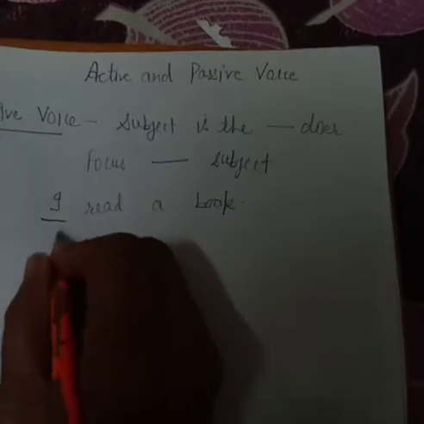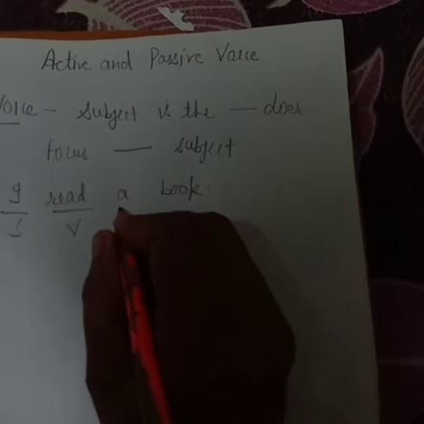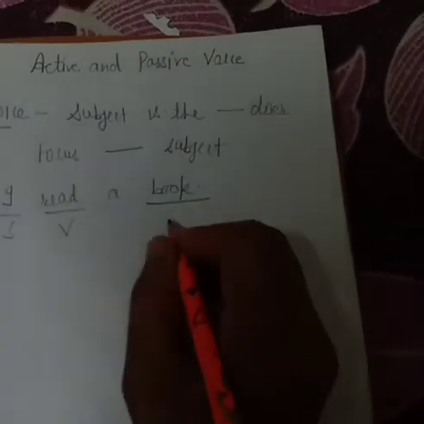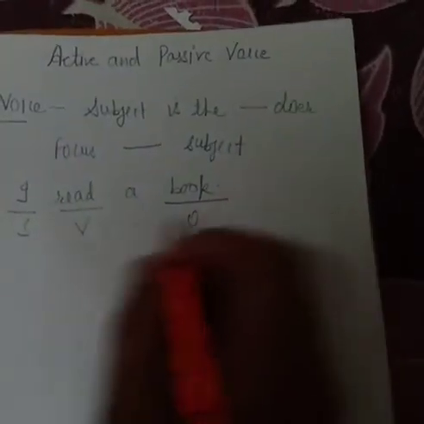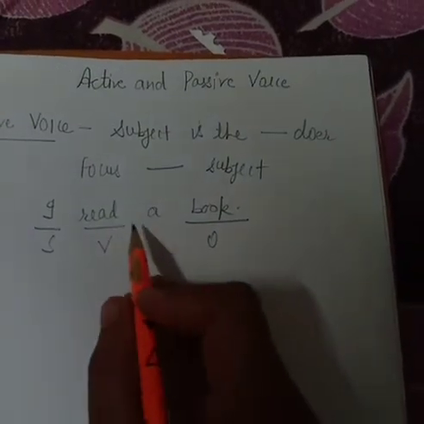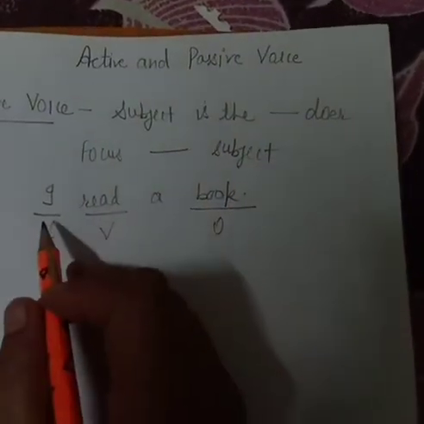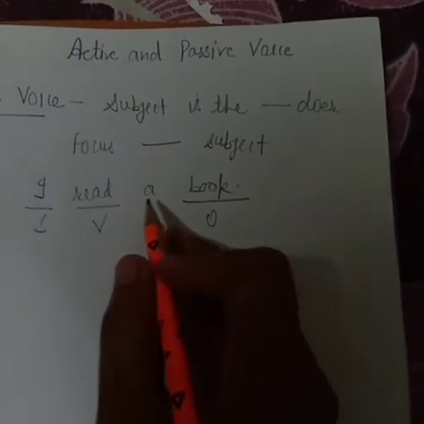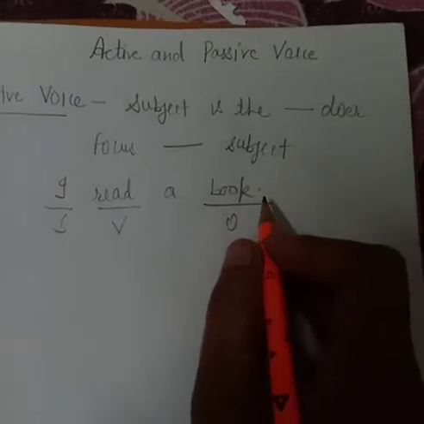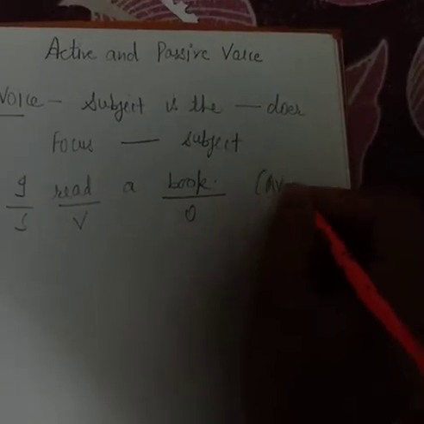I is the subject here, read is a verb here, a is an article, book is an object. Okay, so the main focus is on subject. I read a book. Who is performing the action here? I is. What is I doing? I is reading a book. Okay, so this is in active form, active voice.